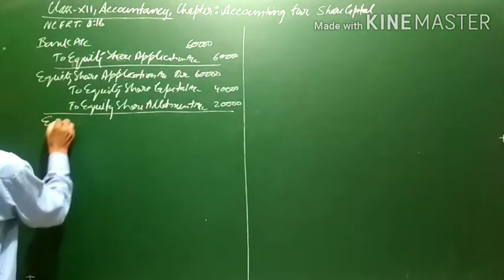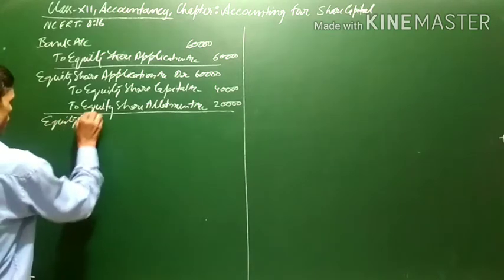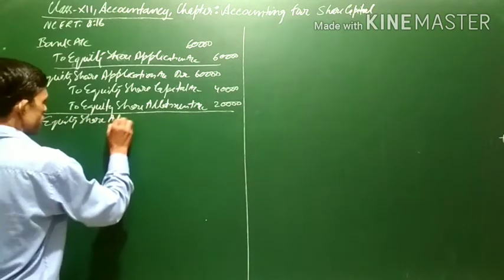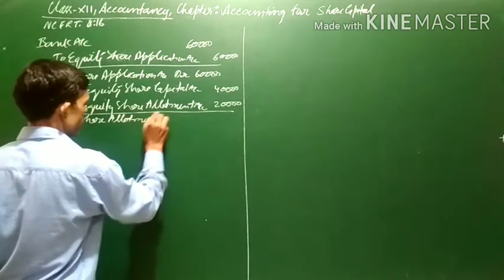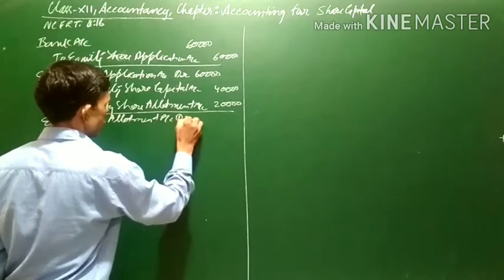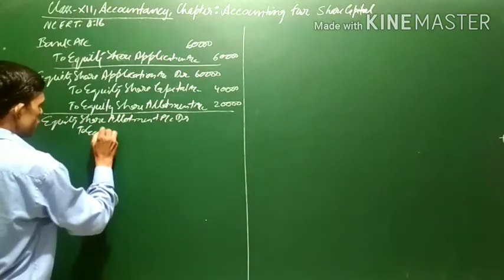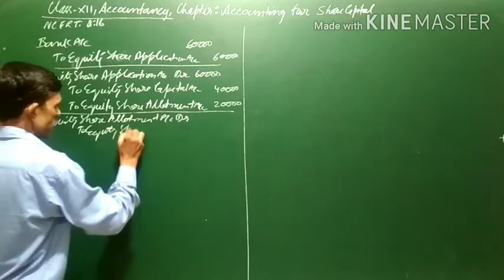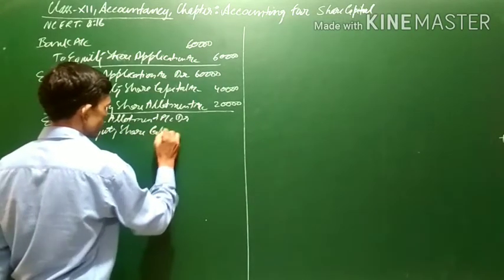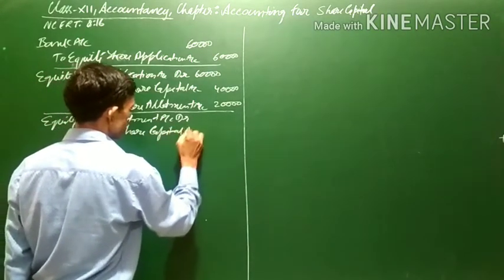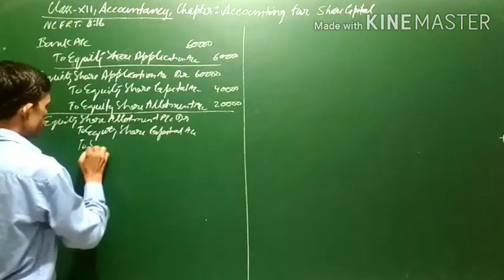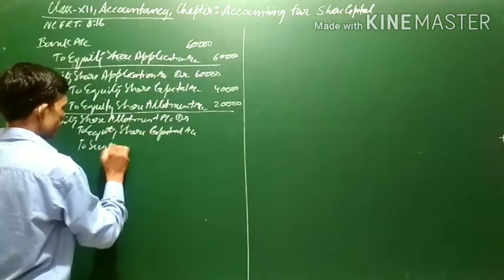So for allotment: equity share allotment account debit, to equity share capital account, and to securities premium account.